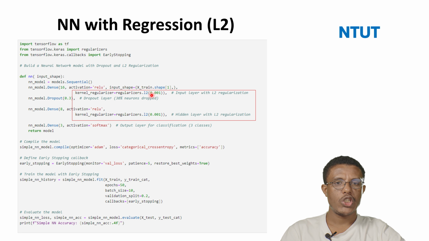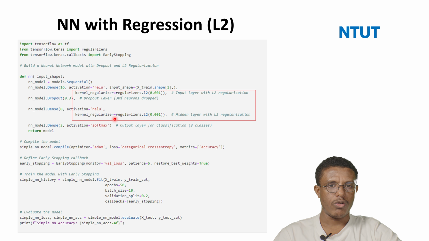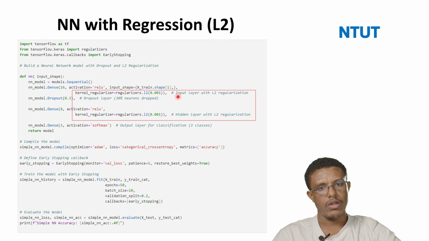So you can change this value. Right now I assigned 0.001, but by changing this value, you can monitor the regularization. This will be applied in the first layer of the model, and then we can also apply it in the second layer, the hidden layer, with L2 regularization also.